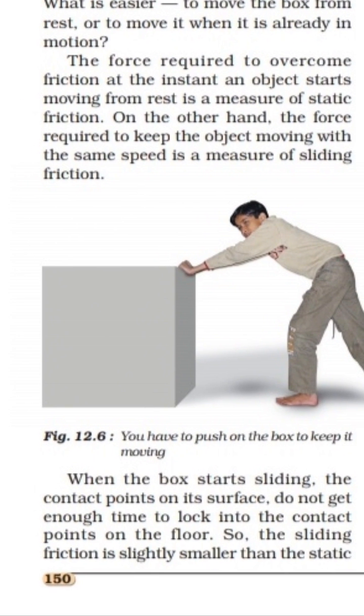Here it is mentioned that when a box starts sliding, the contact surfaces of the box and the floor do not get enough time to lock with each other, and so the sliding friction is slightly smaller than the static friction.